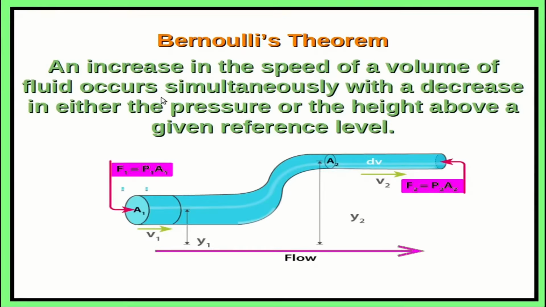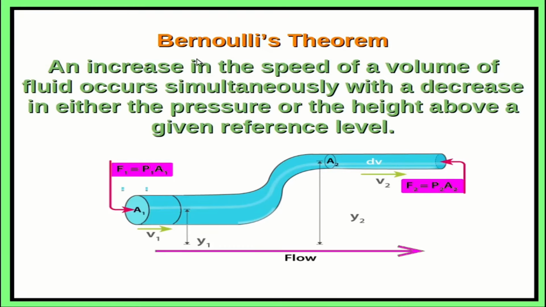So in order to illustrate the Bernoulli's theorem, we consider a section of the fluid which is flowing in this direction. We take a particular section, the areas at the ends of the sections are A1 and A2, the pressures at the start is P1 and at the end is P2, and suppose at the beginning the height above a reference level is Y1 and the height at the other end is Y2, and the velocities are V1 and V2.